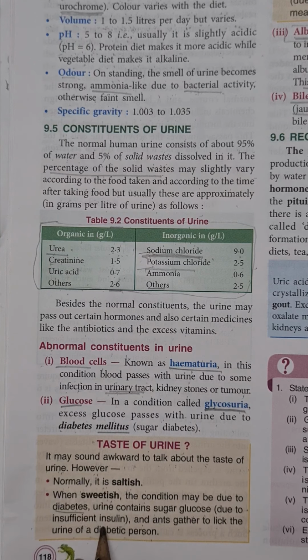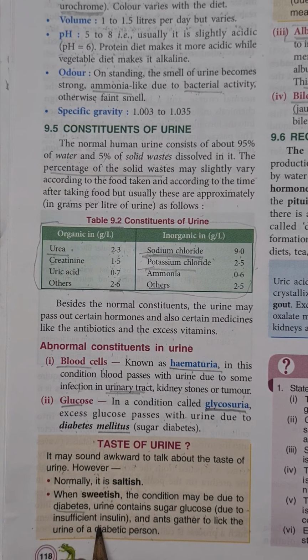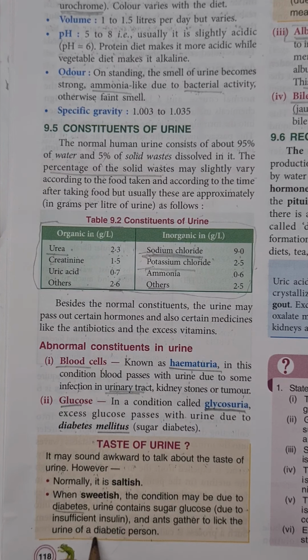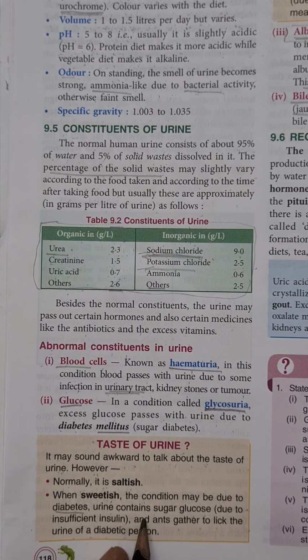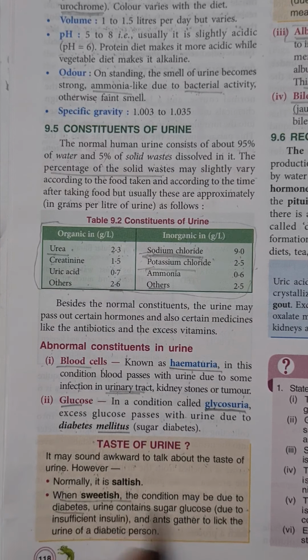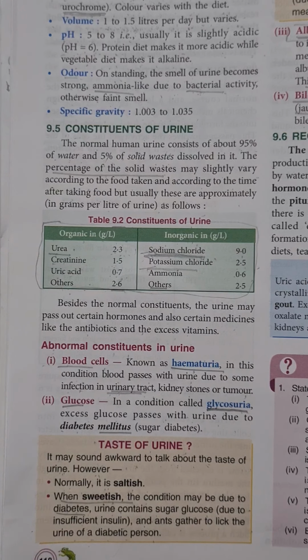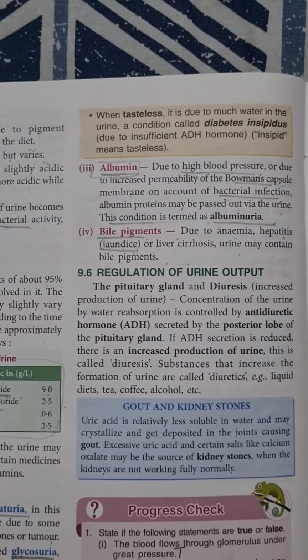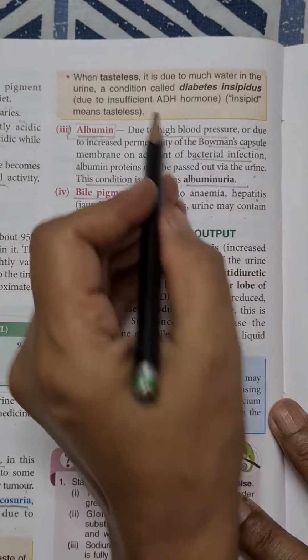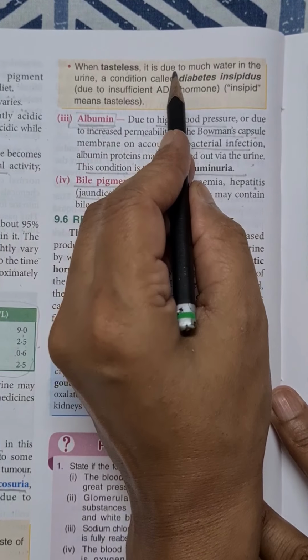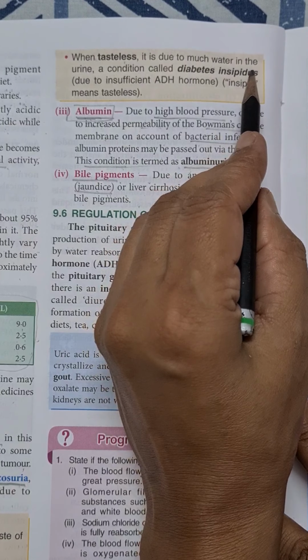If a person is suffering from diabetes, that is due to deficiency of insulin. In that condition, more glucose passes out with urine. At that time, the urine is sweetish to taste. Now, there is another condition when it is tasteless. It becomes tasteless due to more water in it.